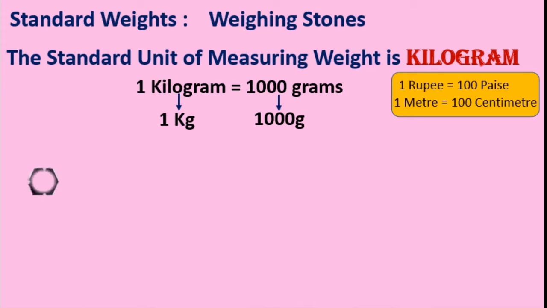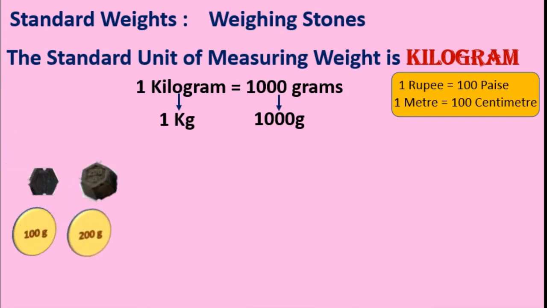Now we will see these different standard weights. See, this is of 100 gram. And this is of 200 gram. It is written over the stone. This is 500 gram. There is no 300 and 400 gram stone. Directly then 500 gram.